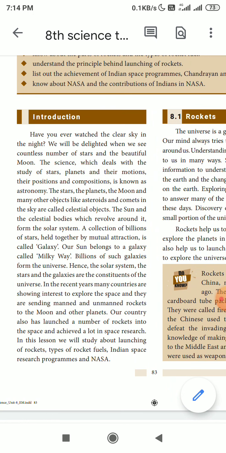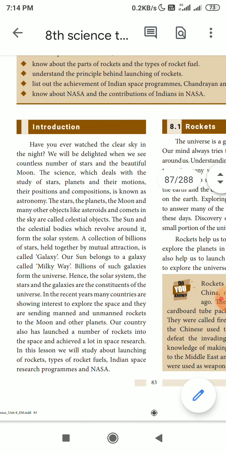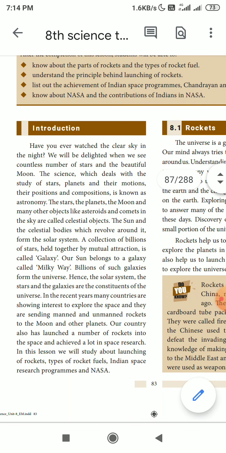So what is a galaxy? A collection of billions of stars held together is called a galaxy, and the sun is also a star among them, and it belongs to the Milky Way. Billions of such galaxies form the universe. The solar system, the stars and the galaxies constitute the universe. So all the celestial bodies found in the universe together form the galaxies.